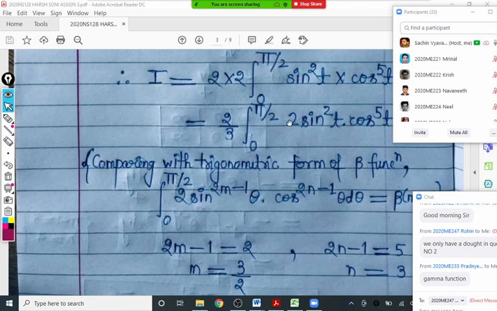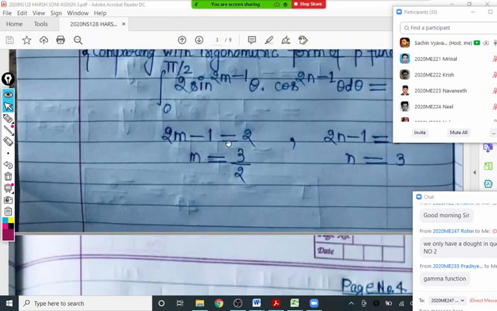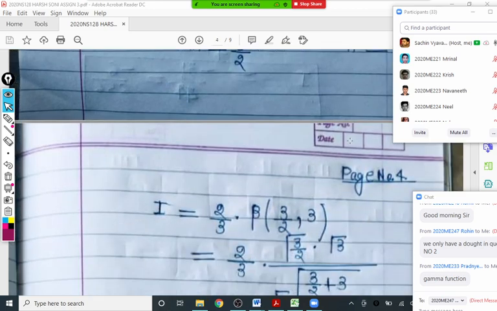So whatever the formula, integral 0 to pi by 2 of sine raised to p theta cos raised to q theta, you can also use it. That is 1 by 2 beta of (p plus 1) upon 2 and (q plus 1) upon 2. So that property or this property. Yes, he is writing in great detail. There is no need to write these things, but if you write them, there is a lesser chance of making a mistake. That is another thing.